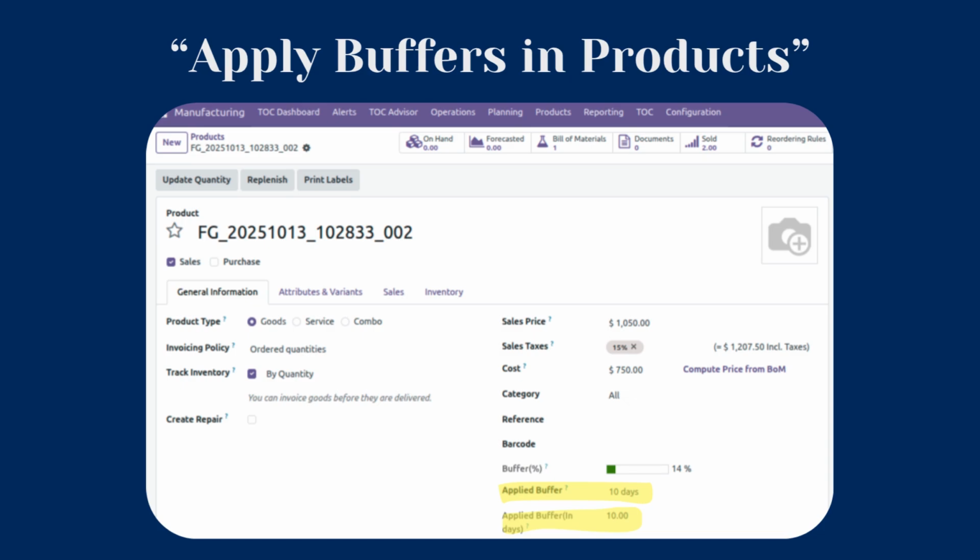These buffer days are calculated based on actual working days, following your company's calendar. This ensures accurate planning and real-time visibility of buffer consumption. Please note, buffer configuration applies only to finished products, not to individual components. With this setup, you can clearly see how each product's safety margin is defined before production even begins. Your buffer sizes are now ready to be assigned in finished products.